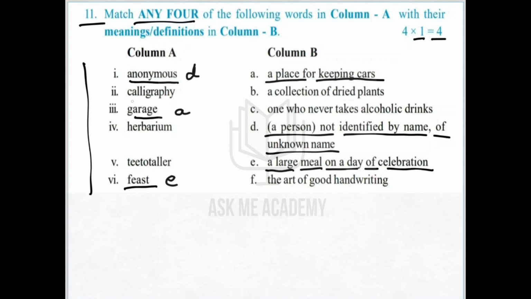Then an easier one is calligraphy. Calligraphy is beautiful handwriting. The art of beautiful handwriting is calligraphy. So here it is, this is F.